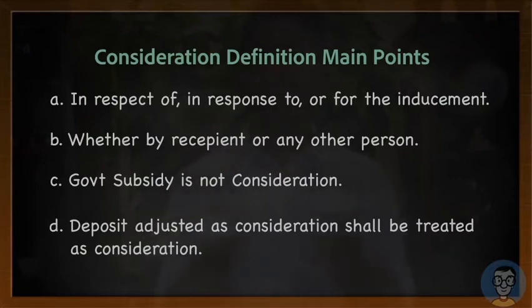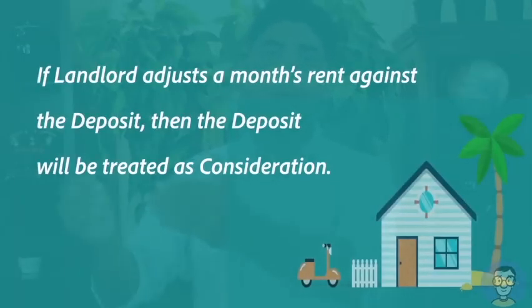The last point talks about deposits. Deposits, normally it is not a consideration. But if deposit is adjusted towards consideration, then it becomes consideration. Let us take an example to understand this as well. Say while taking a house on rent, I paid 10,000 rupees as a deposit. This 10,000 is normally not a consideration. But if the landlord adjusts this 10,000 rupees as last month's rent, then this deposit will form part of consideration.